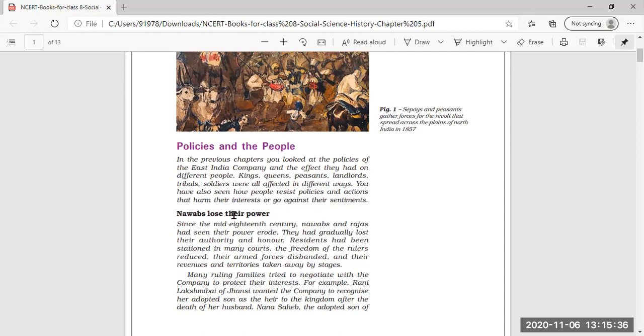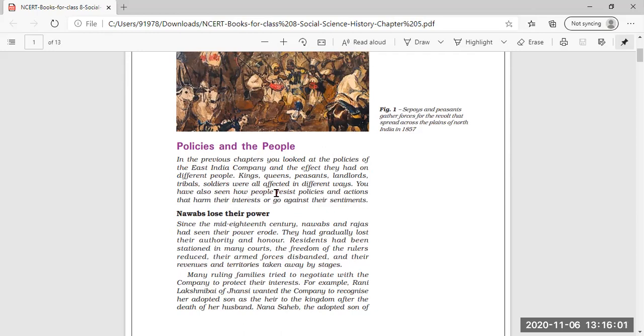These policies were so harsh for the Indian people that they finally made up their minds. They rose together, all together, against the East India Company, to show their aggressiveness and their discontentment towards the policies of the Britishers.